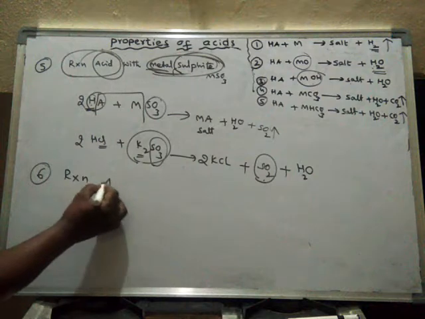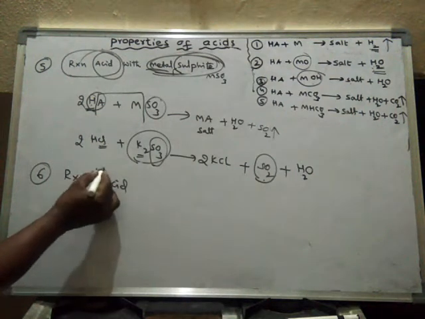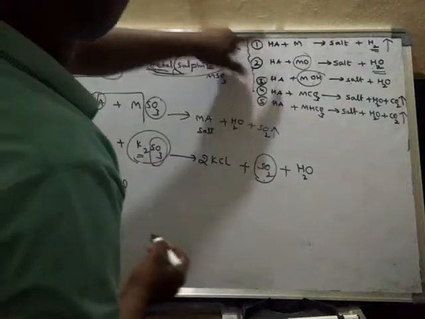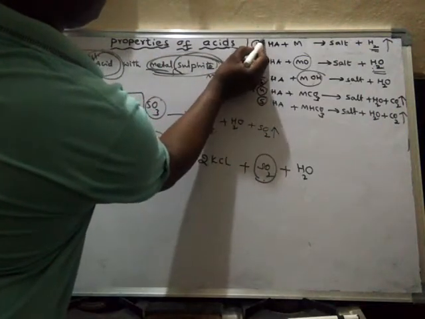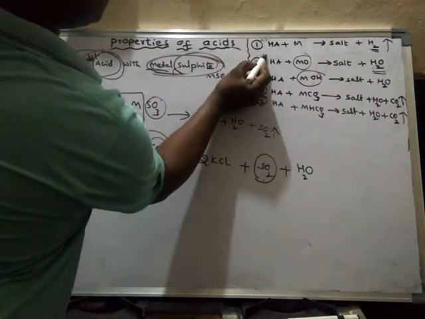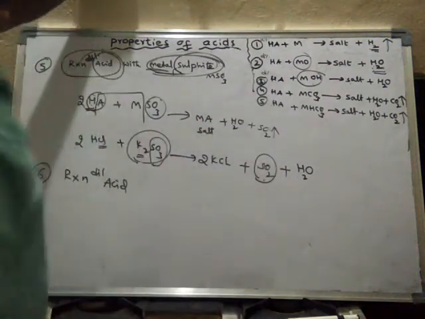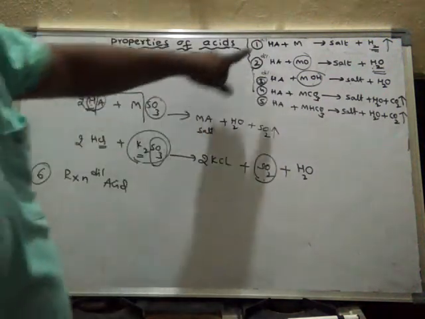Reaction of dilute acids. So in all these cases, dilute acids only. Dilute acids only we have to take.